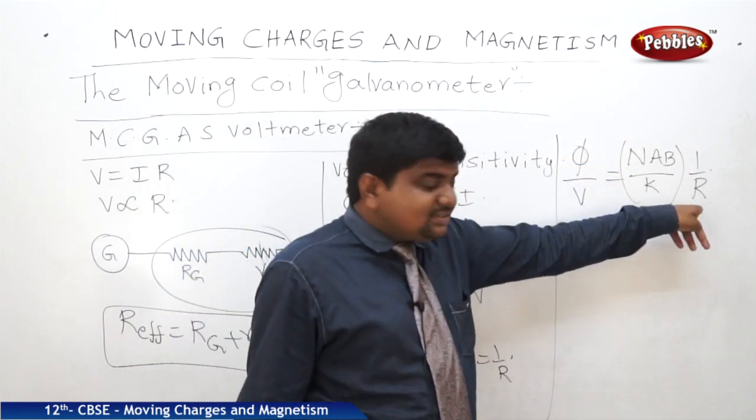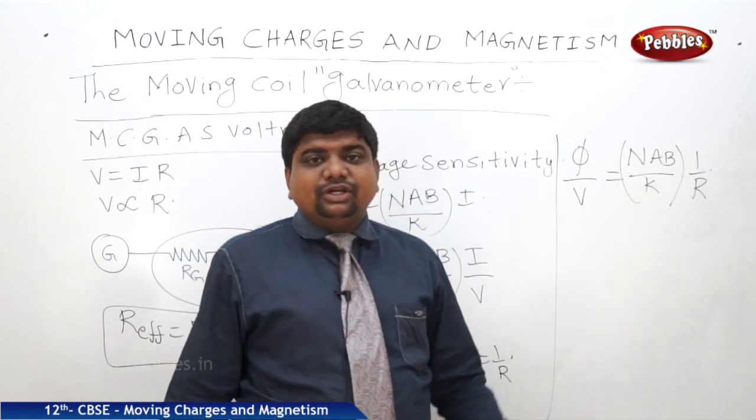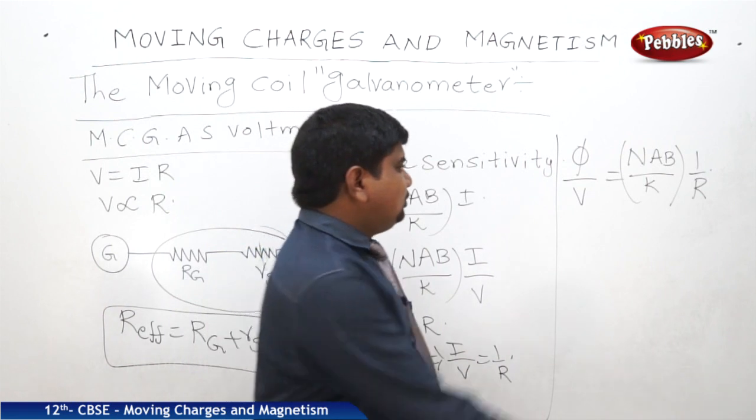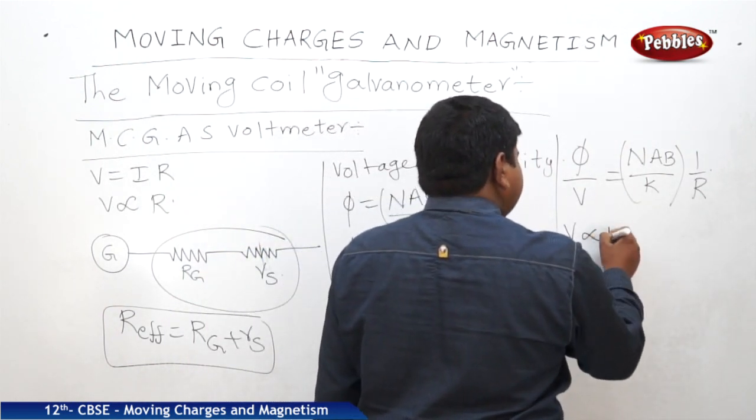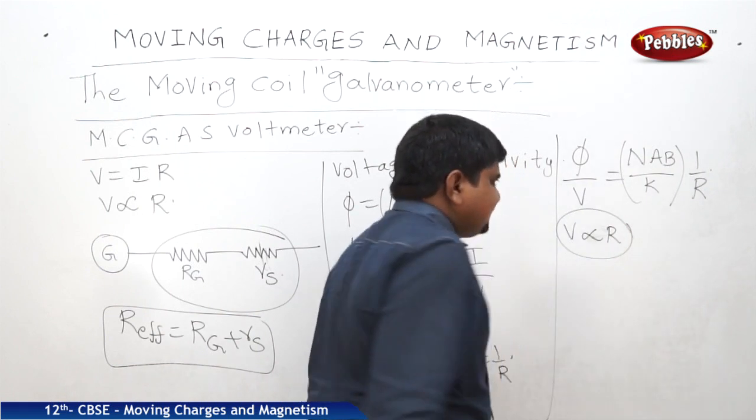If resistance is more, voltage sensitivity is going to be less. So from this, V is again proportional to R. We proved this.